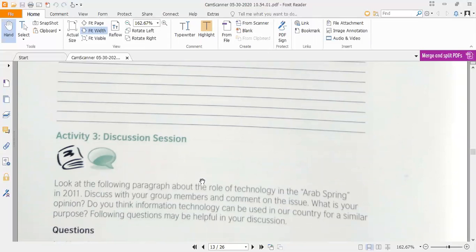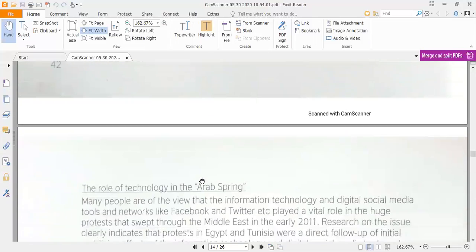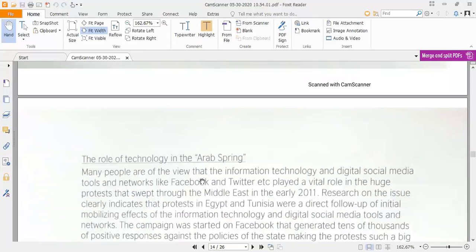here a passage or paragraph about the Arab Spring is given.